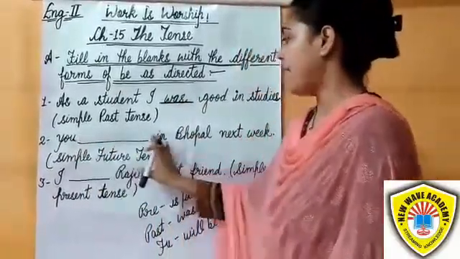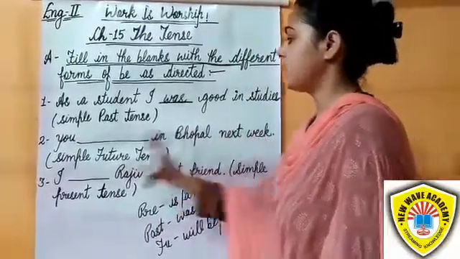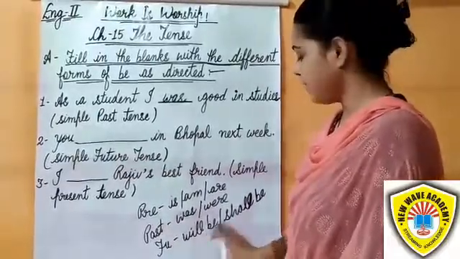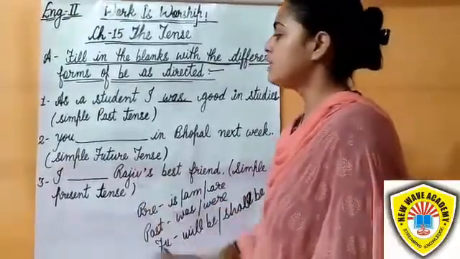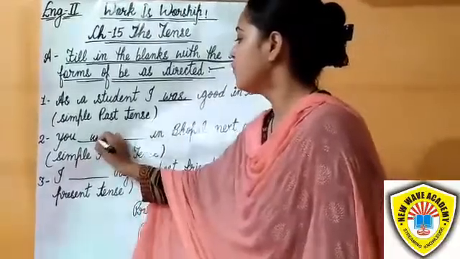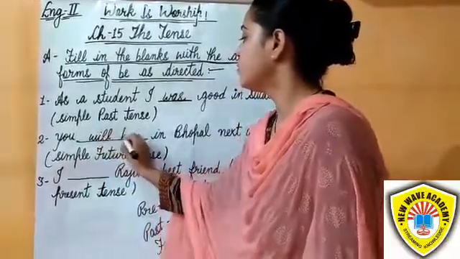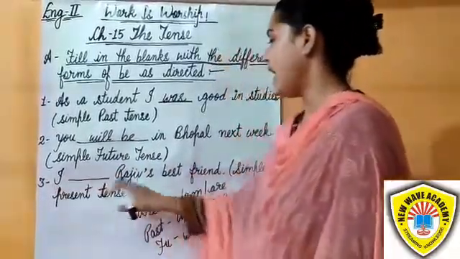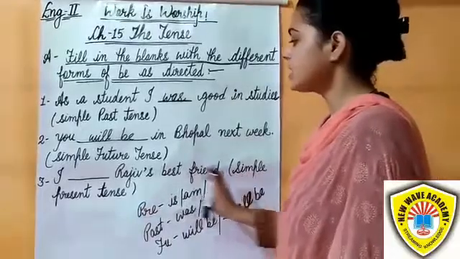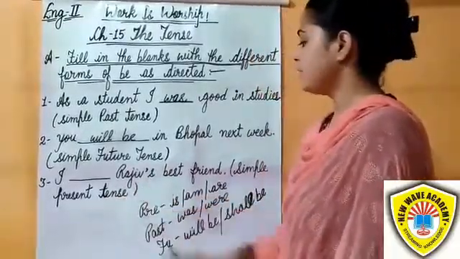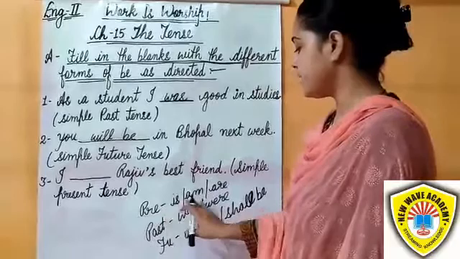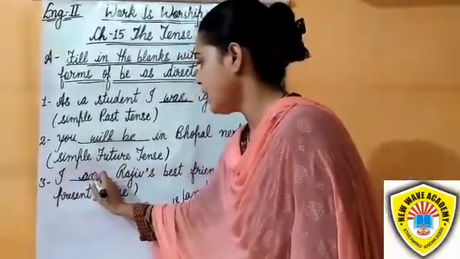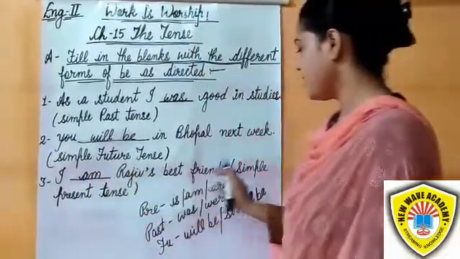Second sentence: you blank in Bhopal next week. Simple future tense. In simple future tense, the be verb is will be and shall be. So with you we use will be. You will be in Bhopal next week. In third, I blank Rajiv's best friend. Simple present tense. In simple present tense, the be verb is am, are. So with I we use am. I am Rajiv's best friend.